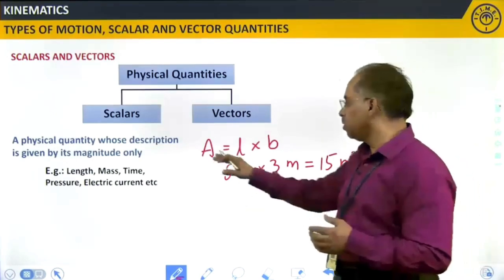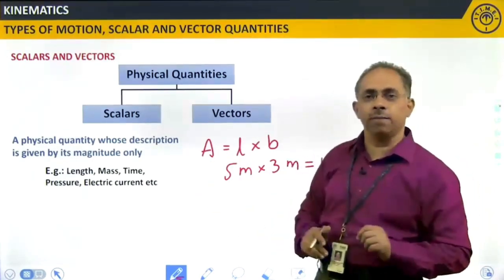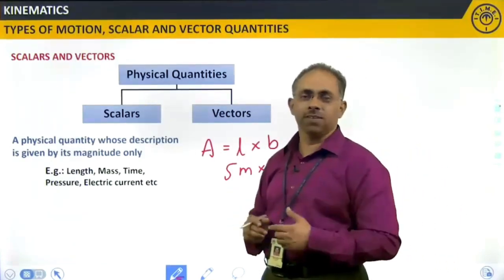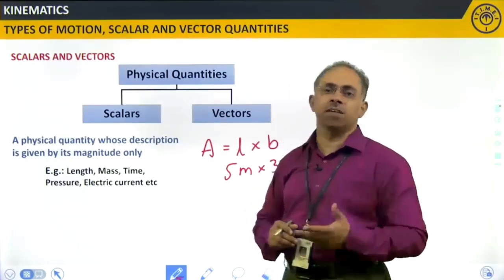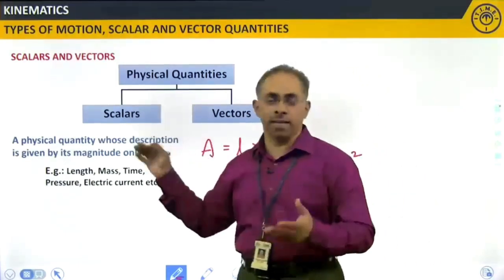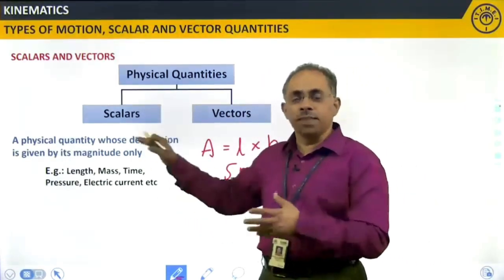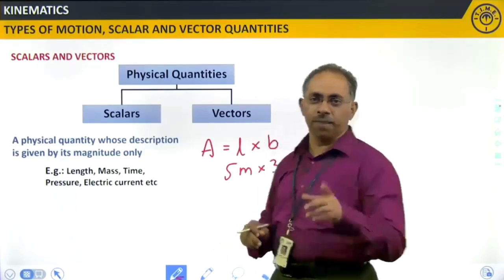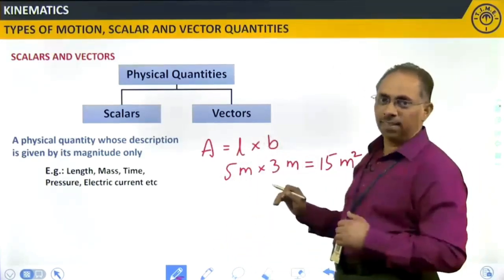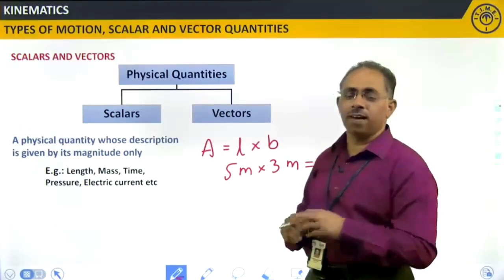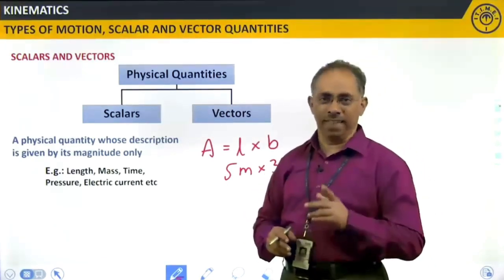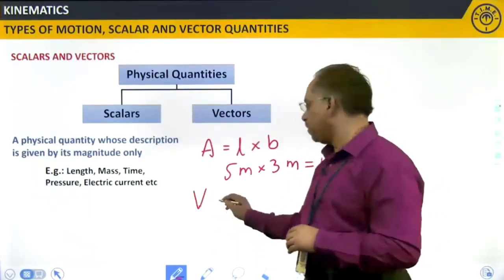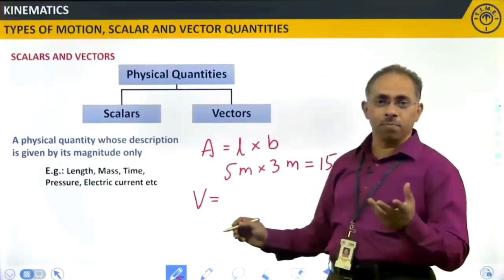Now, give me one more example where you will be able to use area and length and get one more physical quantity which comes under scalars. Got the clue? I am clearly mentioning that A is area, you need to use this as well as length. Yes, that is nothing but volume. What is the formula for volume?